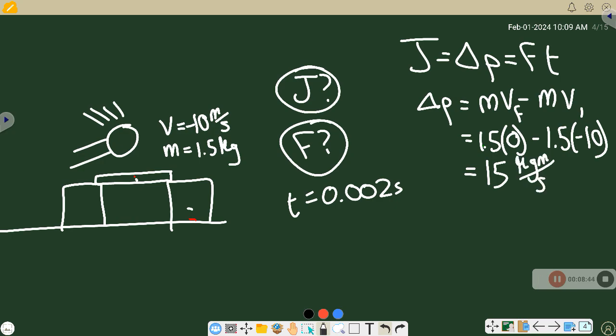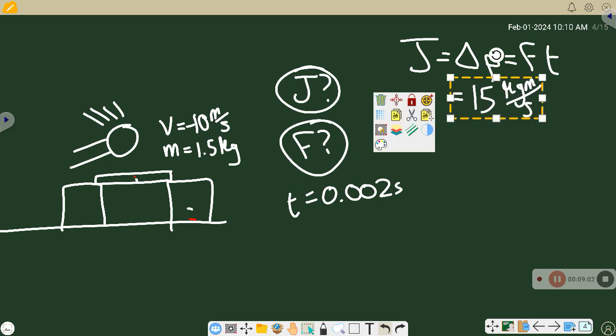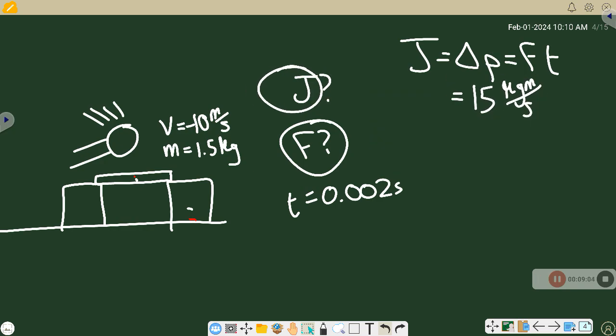That's something we didn't talk about before. The units for impulse are the same as momentum because it's just a change in momentum. So I'm going to hold on to this. I'm going to erase what I wrote here. There we go. And I'm going to hold on to this and move it up here. That is our impulse. So we have solved for impulse over here.